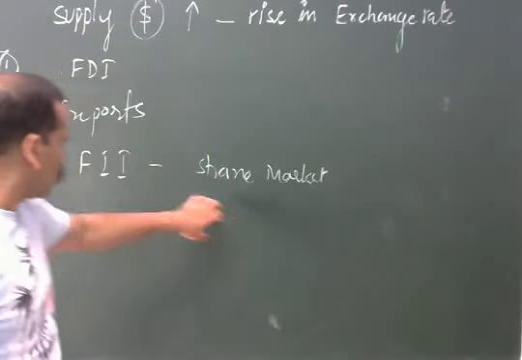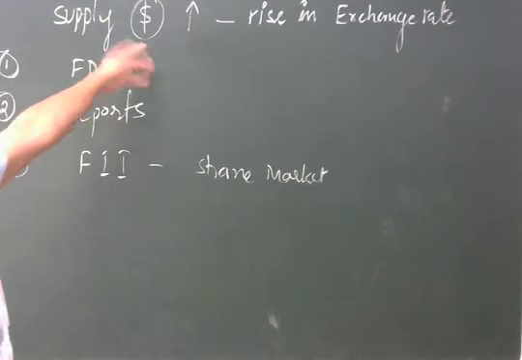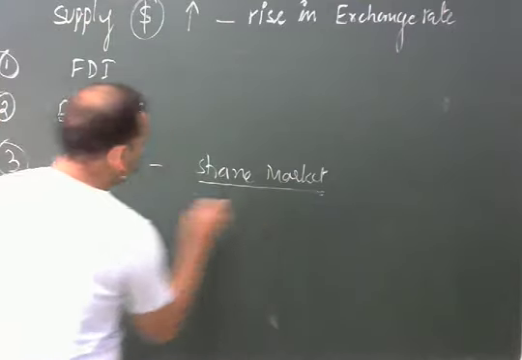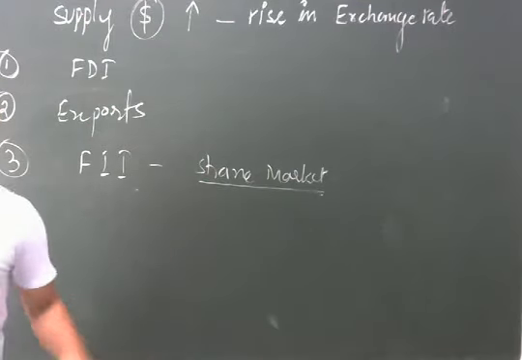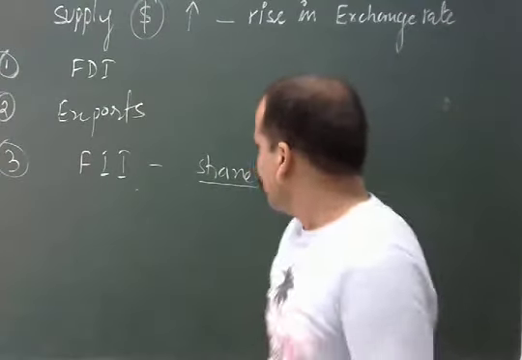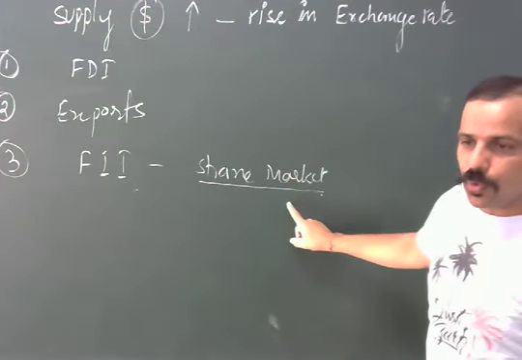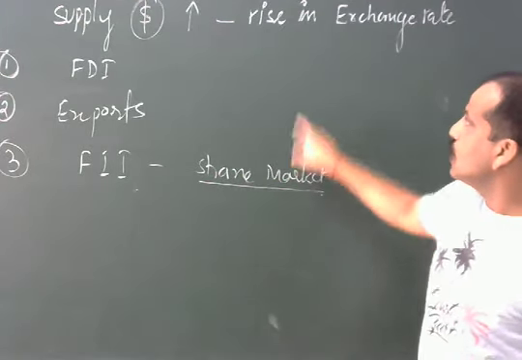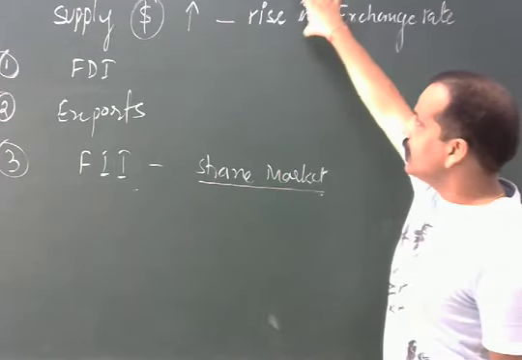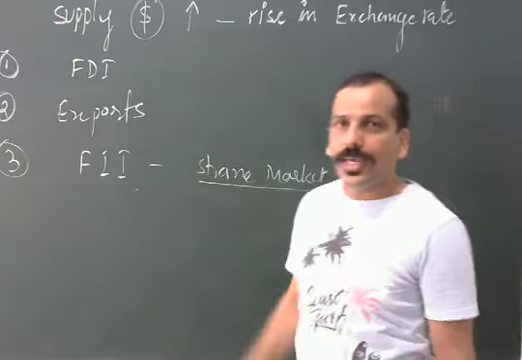So options are there. Now why is there a more supply of USD? It is because foreigners are purchasing more shares in the Indian market. It is because of the rise in the exchange rate. When there is this, they will definitely buy more shares, so automatically the supply of USD will increase.